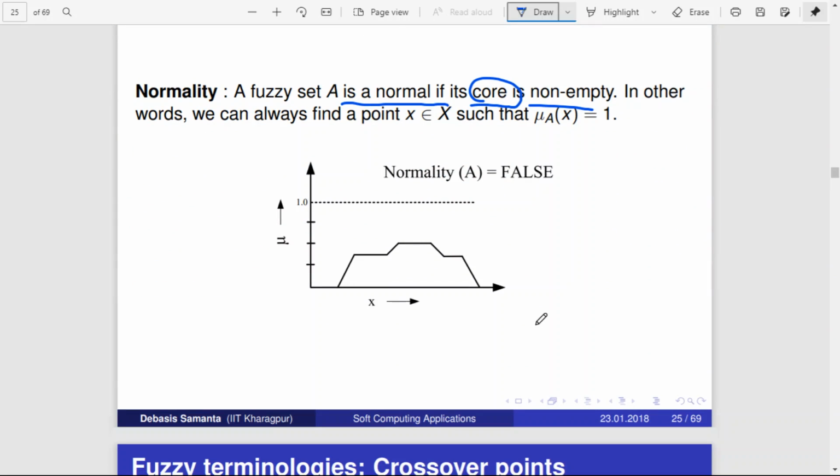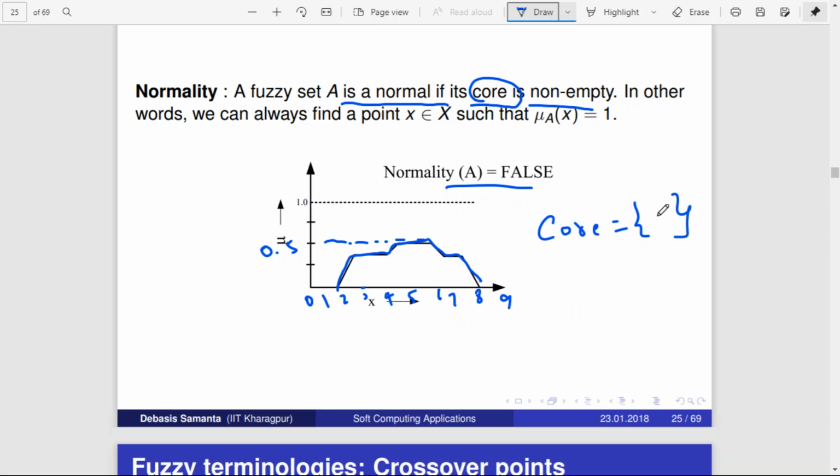But if for some function the core is empty, then we won't call it normal. In that case, the normality will be false. For example, take this particular membership function, which behaves like this. Its peak point, if you see, is maybe 0.5 because 1 is here. So there is no point which is reaching up to 1. Maybe this is 0, 1, 2, 3, 4, 5, 6, 7, 8, 9, and so on. Is there any point of x where the membership function is resulting in 1? No. So what is its core? Its core is empty. Nothing is in the core.